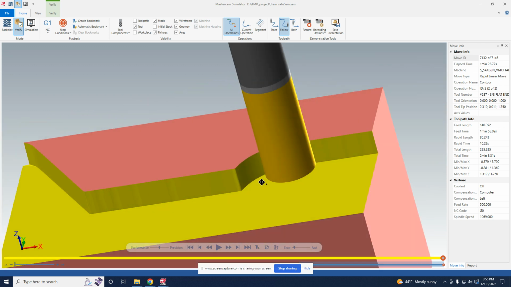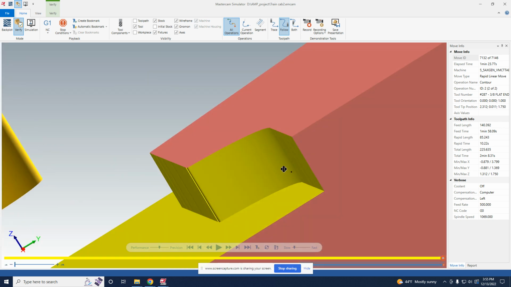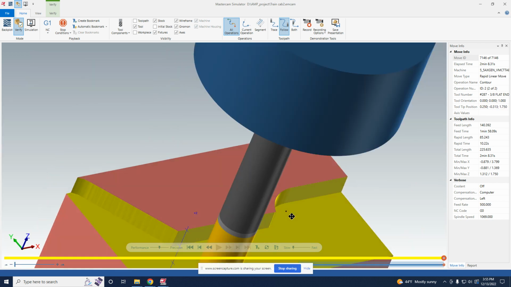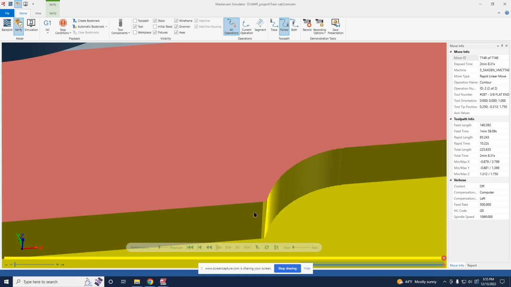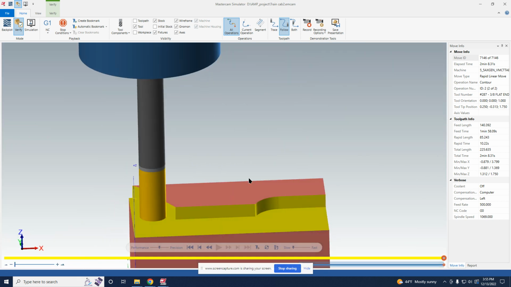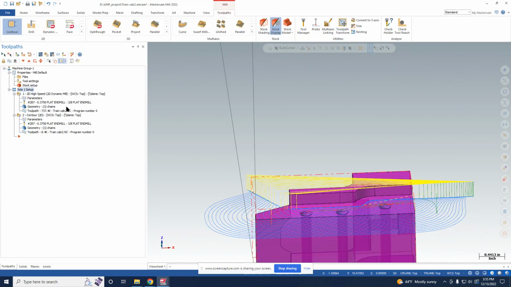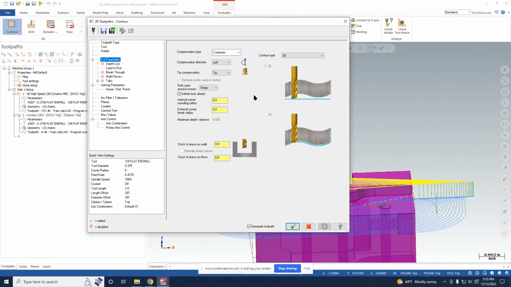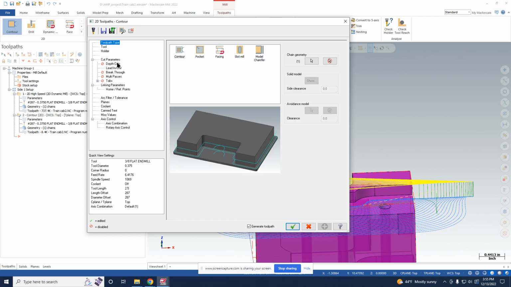So this is after the dynamic milling, and then moving on to the contour, you can see that it smooths it out. Yeah, so I think everything else should be good.